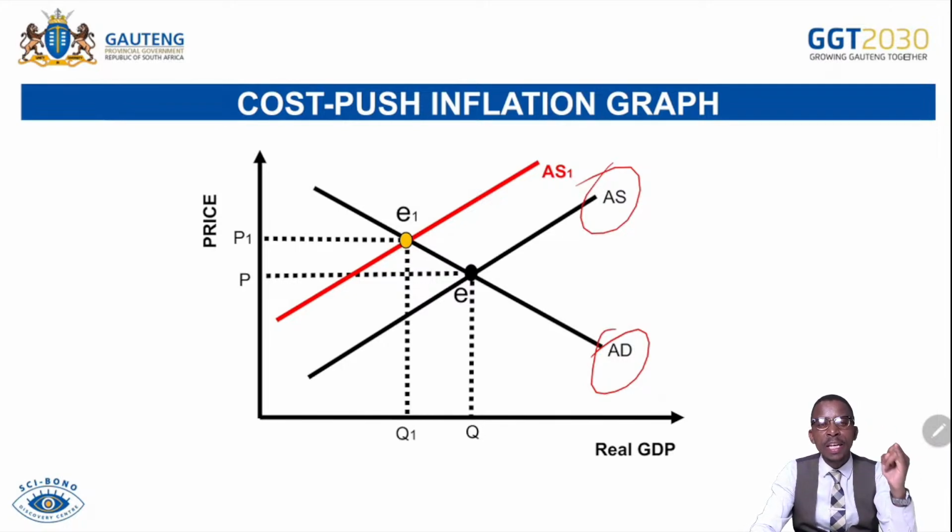Number one, increase in company tax can result in an increase in cost of production and decrease supply. Number two, increase in interest rates for businesses can lead to them producing at a higher cost, and for that reason, they will be producing less because the payable returns to commercial banks are too high while businesses are producing at a higher cost.